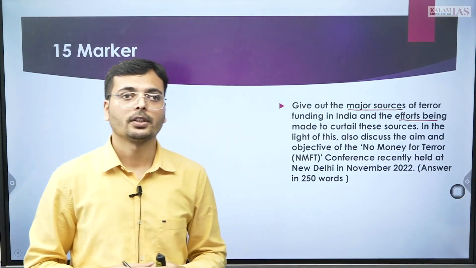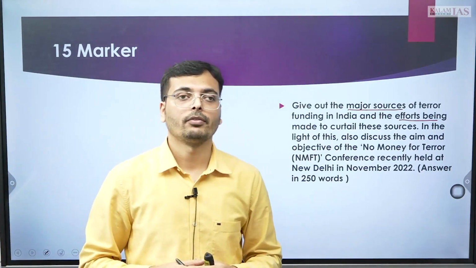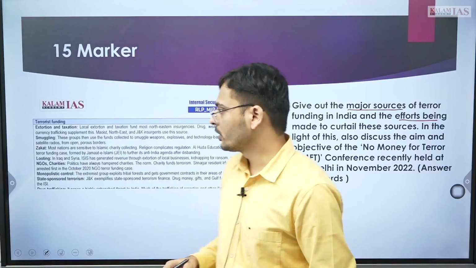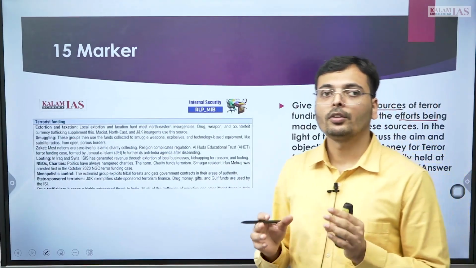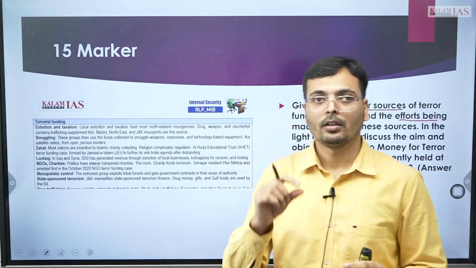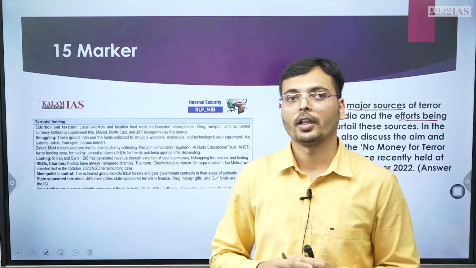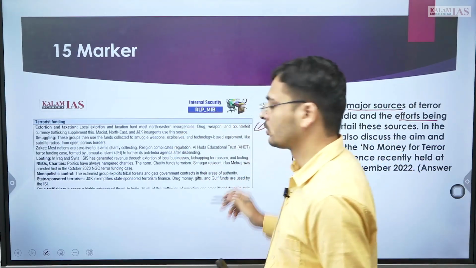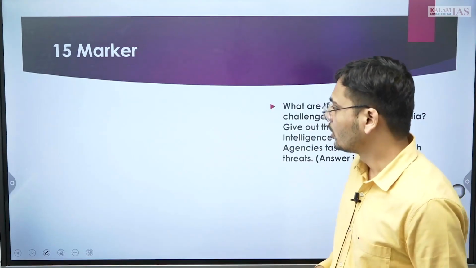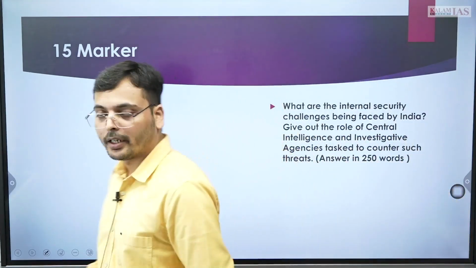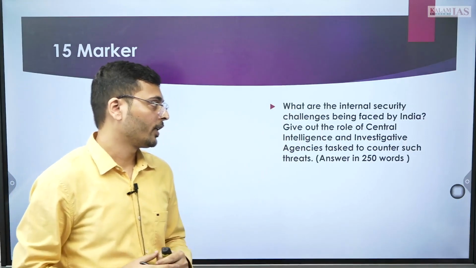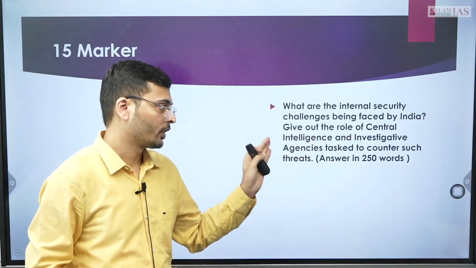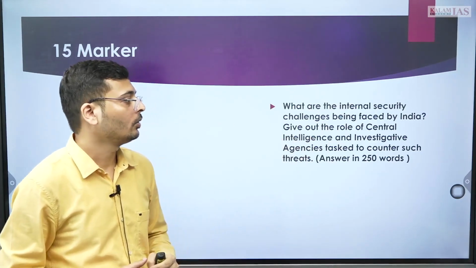It was the 3rd conference, started back then by France. So you can write this question. If you see in your MIB document, a very thin document which we have given you, terror funding was already included. Talking about the next question, what are the internal security challenges being faced by India? Give out the role of central intelligence and investigative agencies tasked to counter the threat.